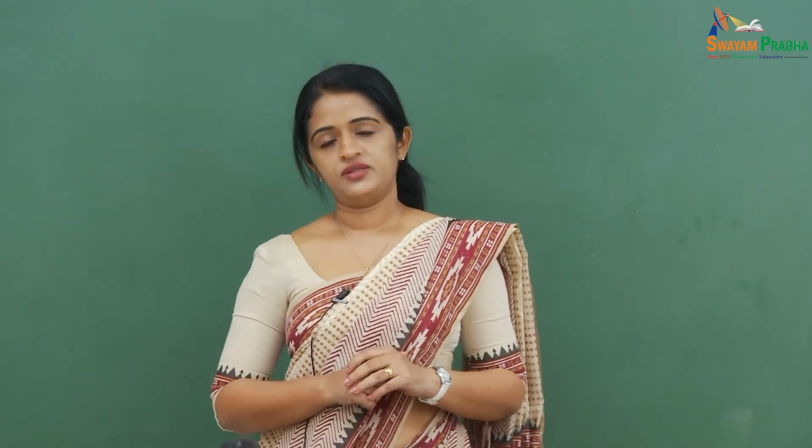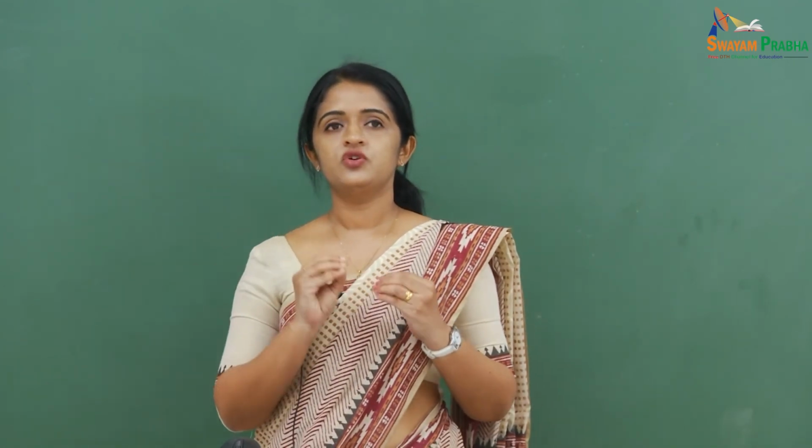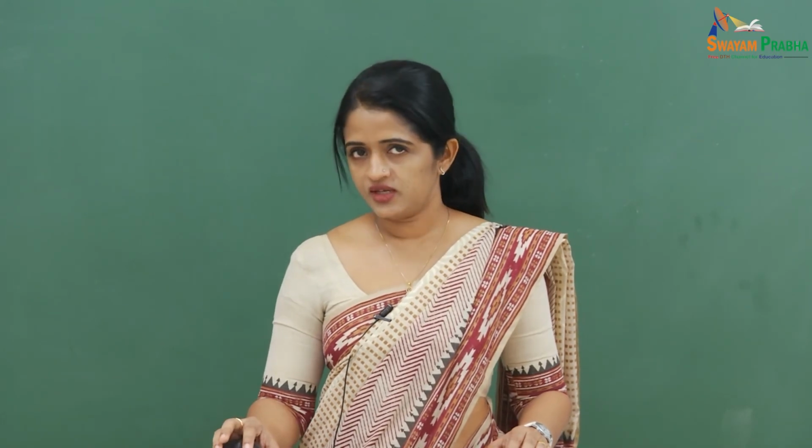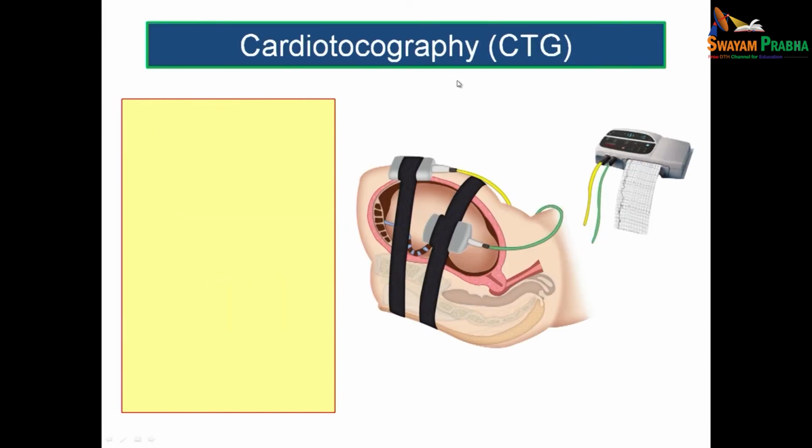So, during in vitro fertilization or IVF, the cells are taken and analyzed from the human embryo for genetic abnormalities before implantation. That means, you have the fertilized cells and you are individually taking out these cells and looking for any chromosomal anomalies. And if you are having abnormal cells, you are not allowing them to get implanted, and you are allowing only the normal cells to implant within the uterine cavity. And this will prevent genetic disorders from being passed on to the child. So, this is actually what is happening during pre-implantation genetic diagnosis.